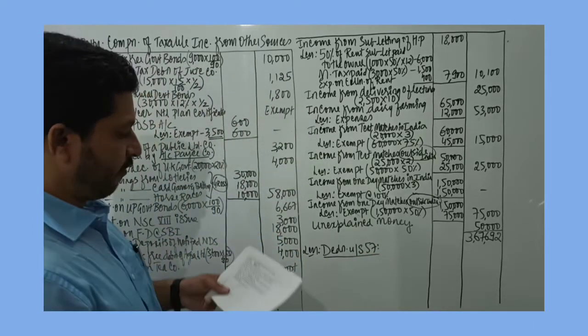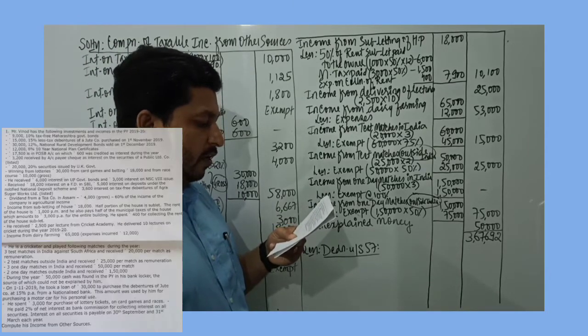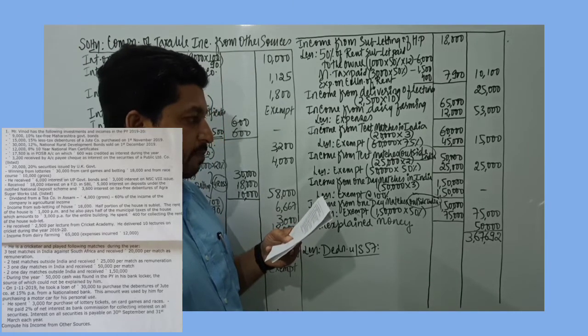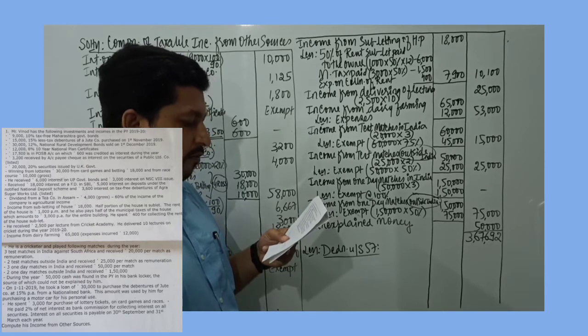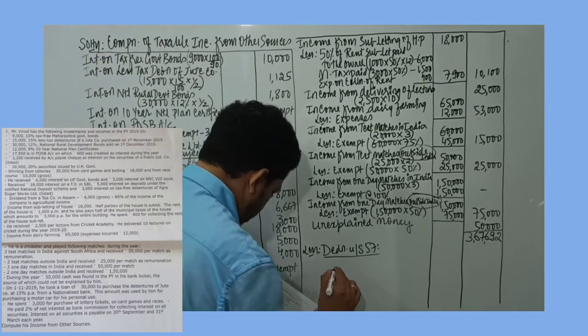Deduction under section 57. Now it's given he paid 2% of net interest as bank commission for collecting interest on all securities. So 2%, we need to take net interest for our calculation.